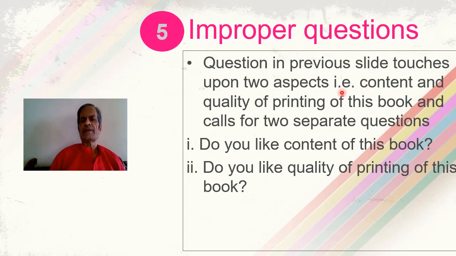The question in the previous slide touches upon two aspects, the content and the quality of the printing of the book, and calls for two separate questions. Do you like the content of this book? And do you like the quality of the printing of this book? Each of these variables will be answered separately by the respondent, and therefore there will be no confusion whether the answer is for the content of the book or for the quality of the book. Such questions can be improved upon in this fashion, by asking the two variables in separate questions.